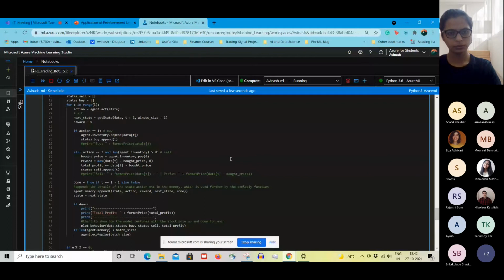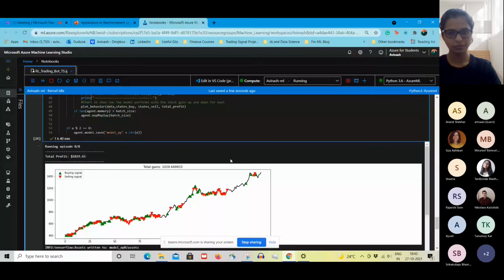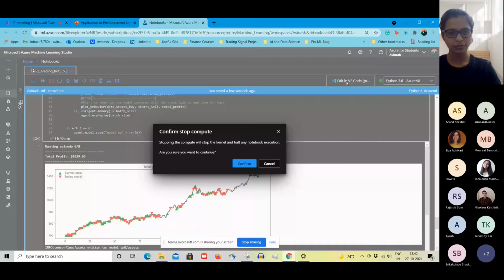There are other methods called actor-critic methods, A2C, A3C, and many other fancy names, in which two neural networks give feedback to each other simultaneously. You can use those also. Now I will stop it because it charges based on the time you use it.